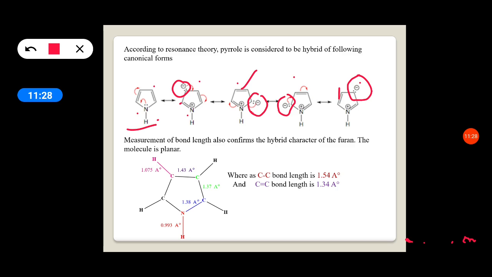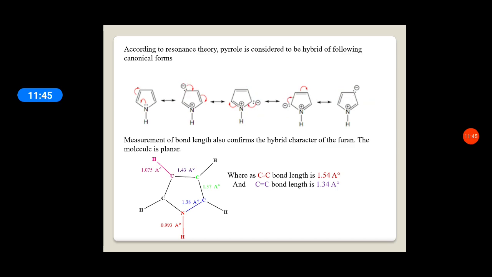It means the electrons are delocalizing and forming different structures, and these structures are called resonance structures. Each individual structure is called a canonical structure, and the actual structure of pyrrole is a hybrid of all these structures. So it is actually a hybrid equivalent to all of these.